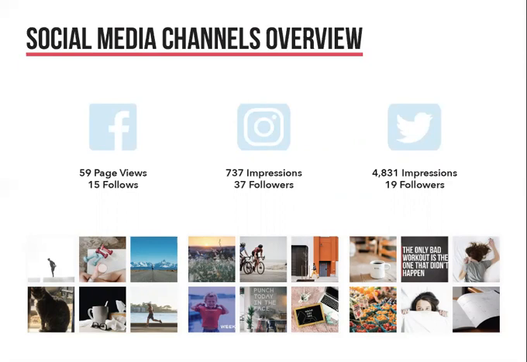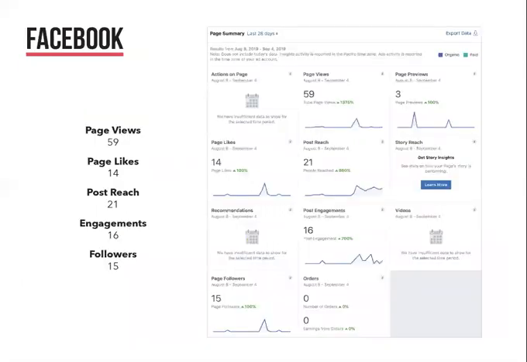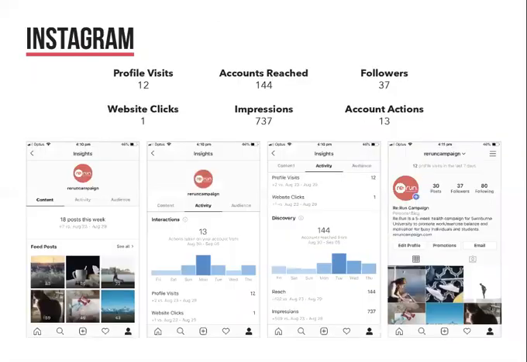As for the least successful, Facebook has had 59 page views, 14 page likes, 21 people reached, 16 engagements, and 15 followers. Many of these are family and friends that I've told about the page on my personal account, but it does seem to be very hard to gain random people to join. Facebook has not yet reached its initial goal of 50 total likes, and at that rate it may not reach the goal before the 5 weeks are up, so I may need to boost Facebook a little bit.